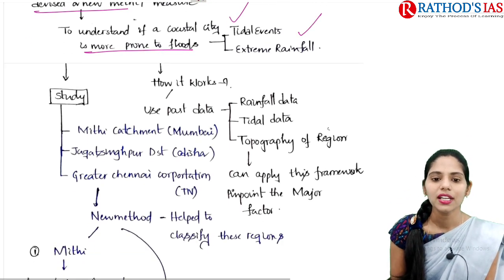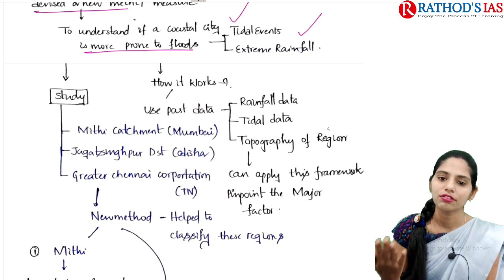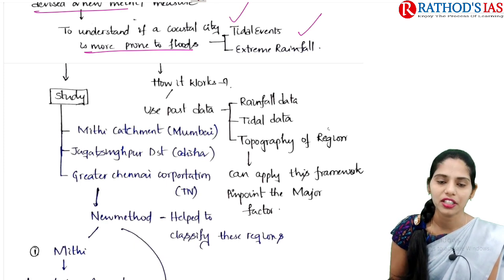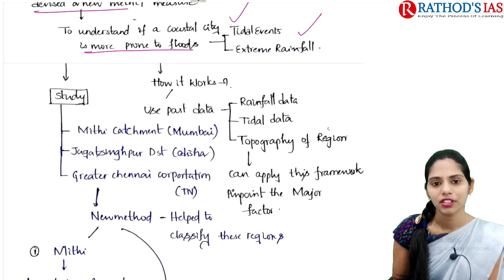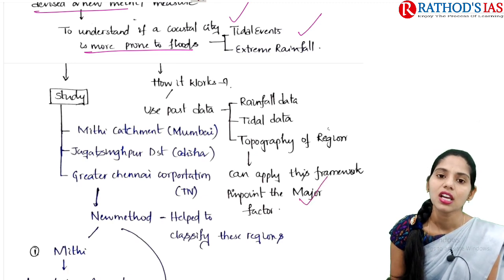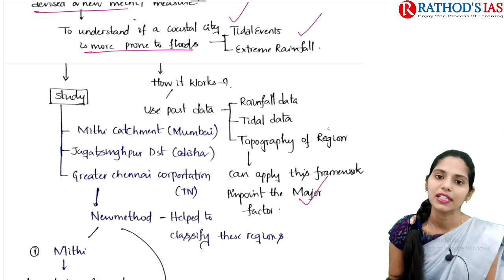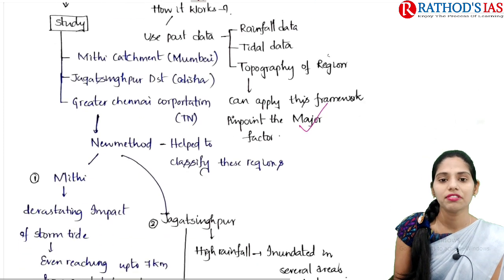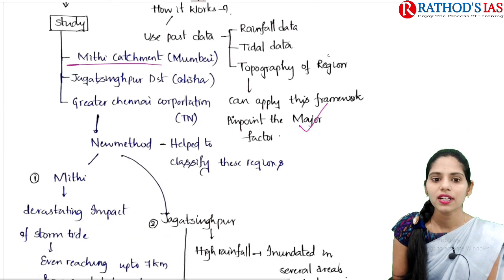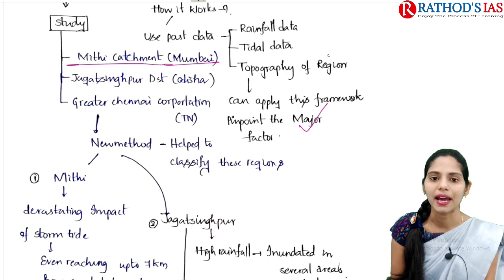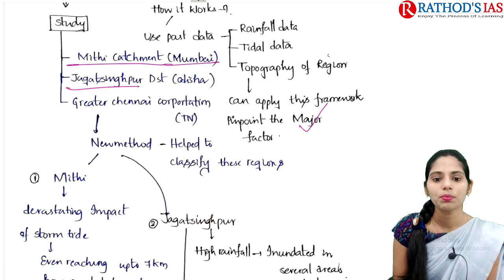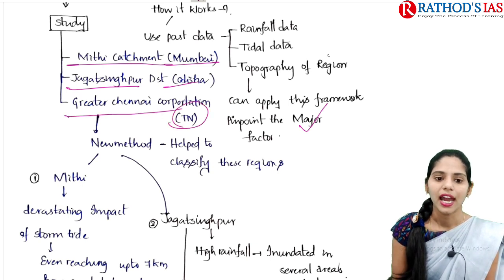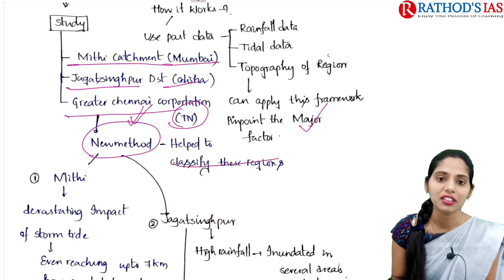In this measure, they mainly use past data regarding rainfall, tidal data, and topography of that region, and they can apply this framework to pinpoint the major factors that may lead to flooding in that particular area. In this study, they took three different areas across the country. The first one is Maithi catchment, located in Mumbai in Maharashtra, and the next one is Jagatsinghpur district in Odisha. The third is Greater Chennai Corporation in the state of Tamil Nadu. They applied the new method, and it helped them to classify the regions.